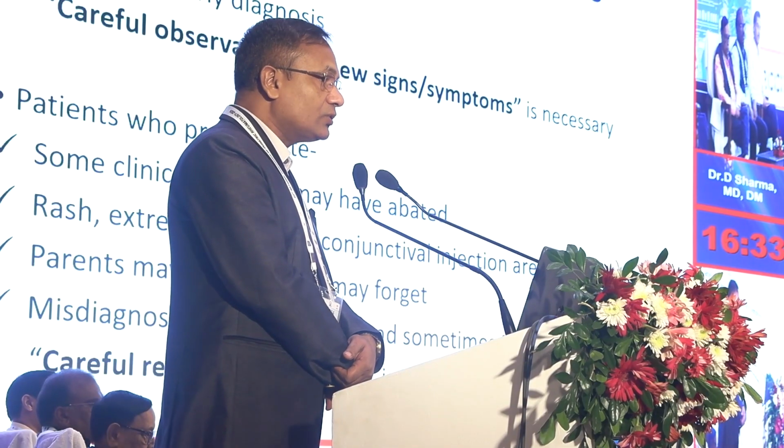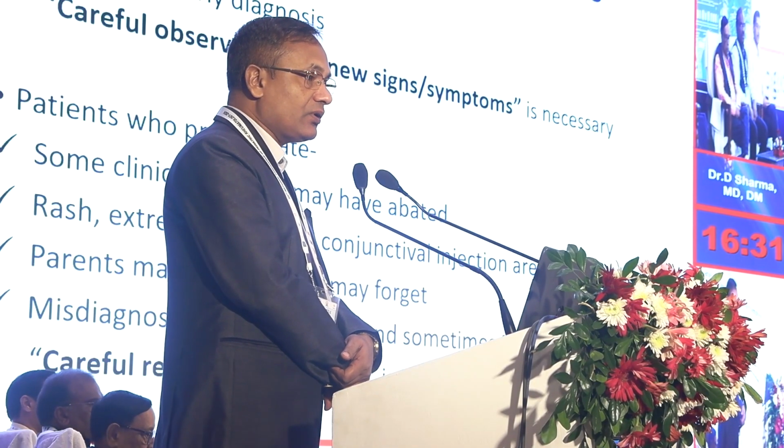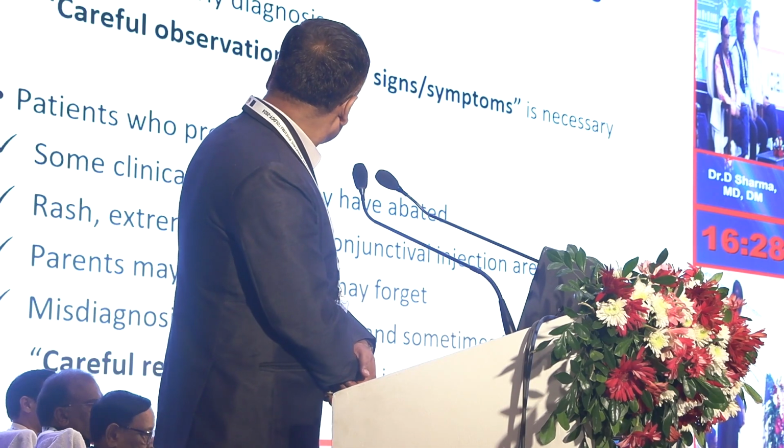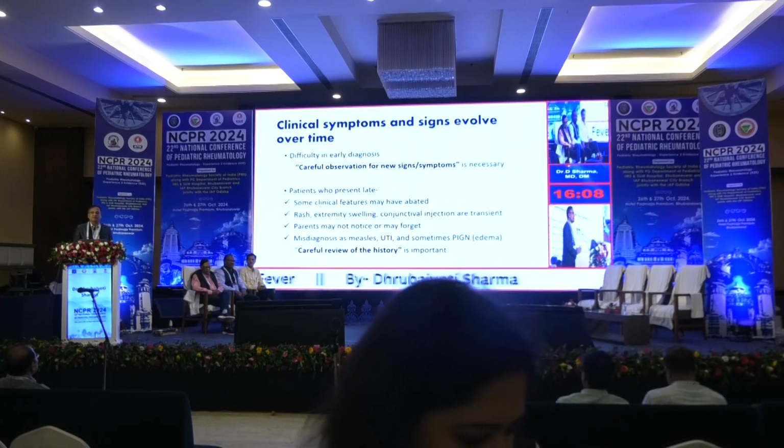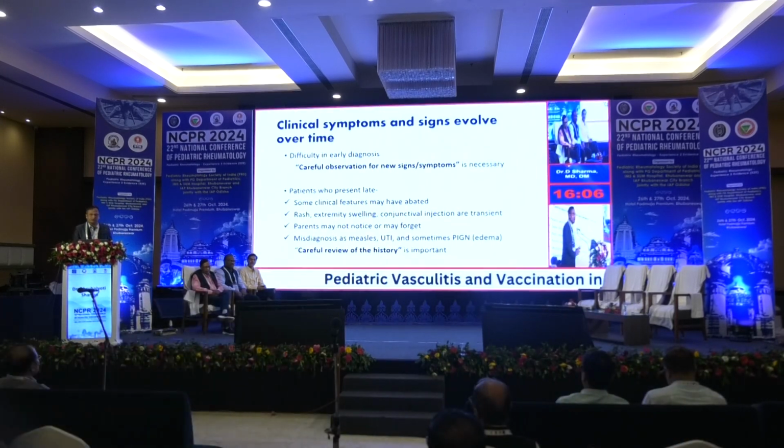Rash, extremity swelling and conjunctival injection are very transient events, lasting 2 to 4 days, then subsiding on their own. The rash is polymorphous, mostly occurring on the trunk and proximal extremities. Those areas are under cover of clothes, so parents may not notice. Then there can be misdiagnosis like measles, UTI, urinary tract infection, and sometimes PIGN, post-infectious glomerulonephritis, because of edema. That is why careful review of the history is important.